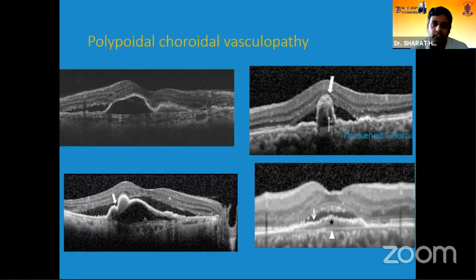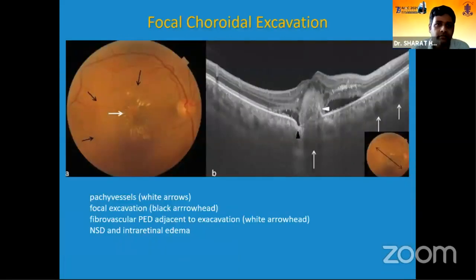The OCT biomarkers of polypoidal choroidal vasculopathy have been nicely described by Dr. Rajan Narayanan, like the presence of a large PED, thumb-shaped PED, a hyperreflective lumen within the PED, notched PED, and a double layer sign. So I'm not going to touch more on that.